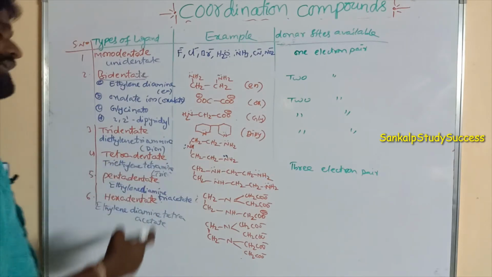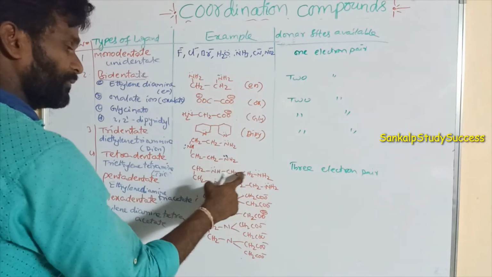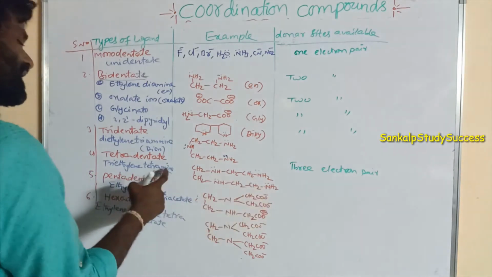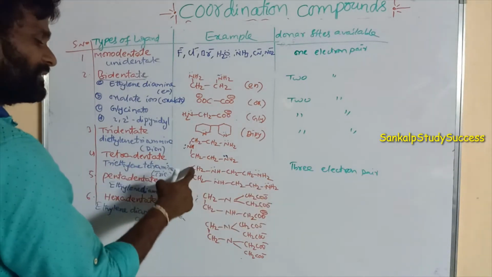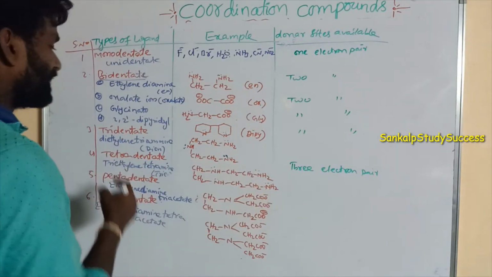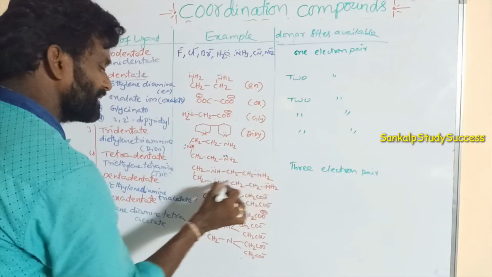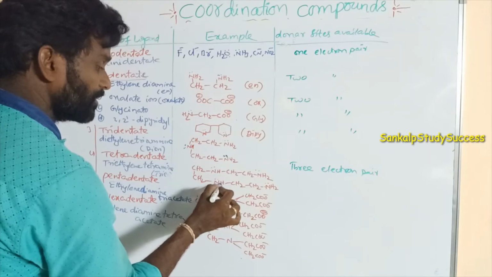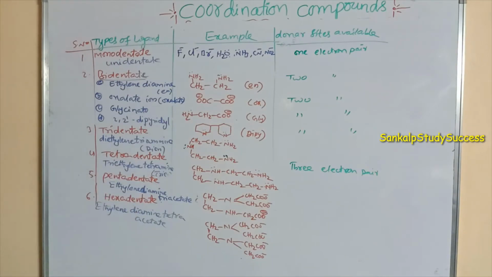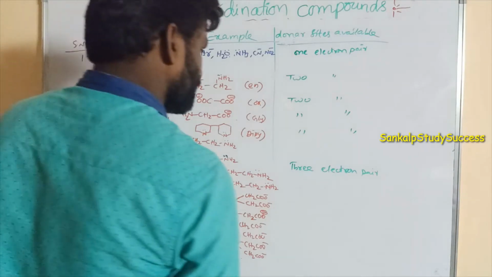If we take a tetradentate ligand, what is its name? 1 ethylene, 2 ethylene, 3 ethylene, triethylene. How many amines? 4, tetraamine. So triethylene tetraamine is a tetradentate ligand. This is one lone pair donor site, this is another, this is the third, and this is the 4th donor site. So this is the tetradentate ligand.